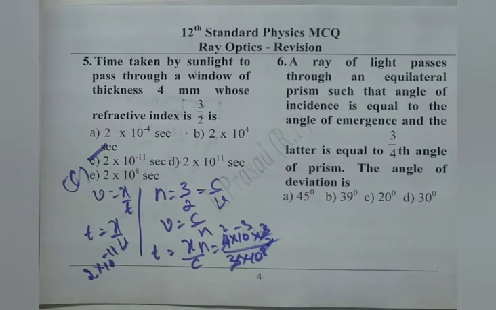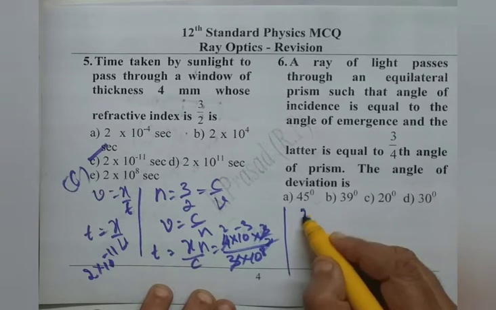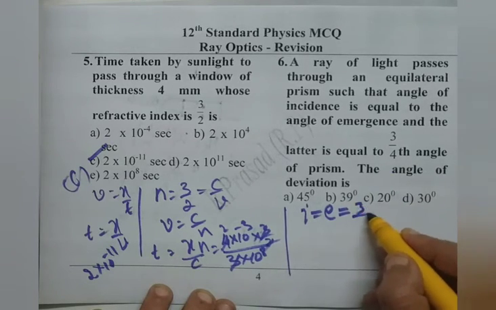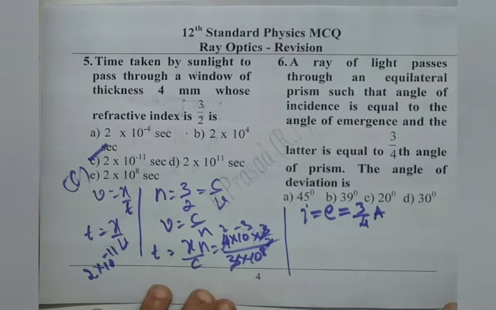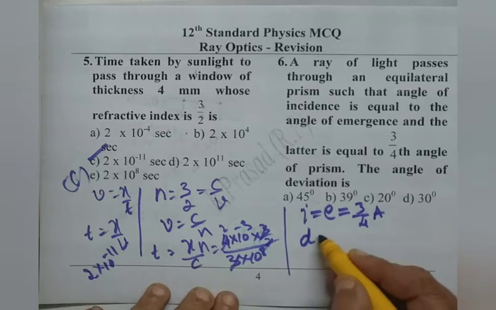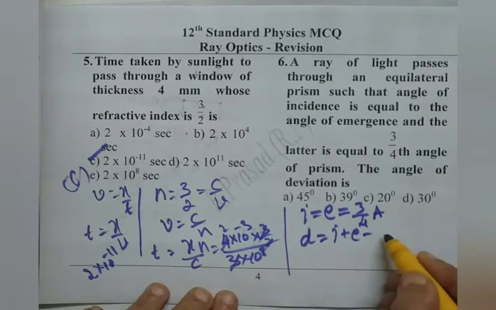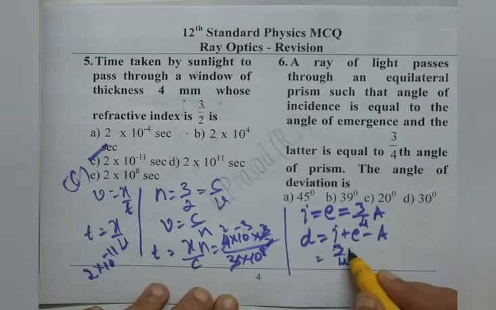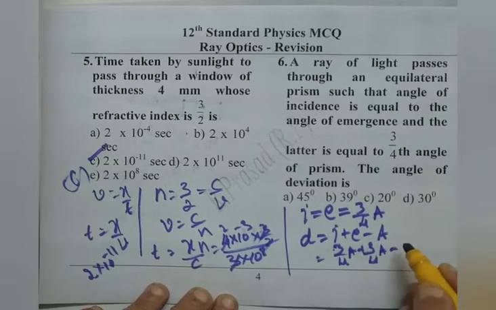Sixth question we read. A ray of light passes through an equilateral prism such that the angle of incidence is equal to the angle of emergence, and the latter is equal to 3/4 the angle of prism. The angle of deviation? We are given I is equal to E, and the emergence angle is 3/4 the angle of prism A. We are asked to calculate the deviation. The deviation formula is I plus E minus A. We substitute for I and E as 3 by 4A plus 3 by 4A minus A.